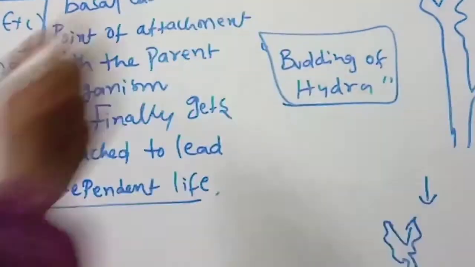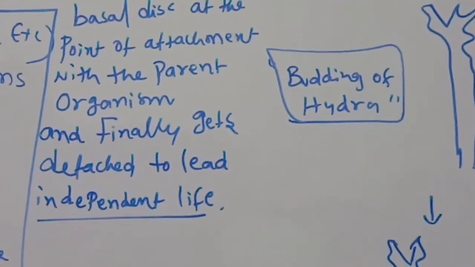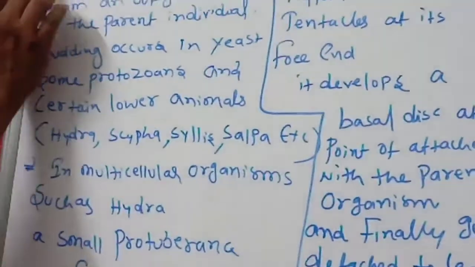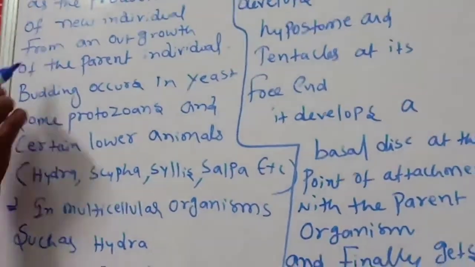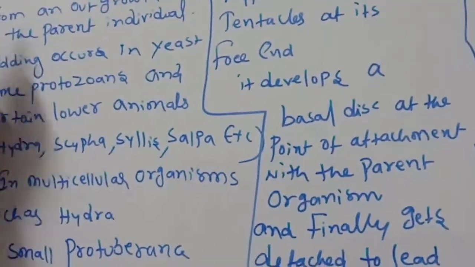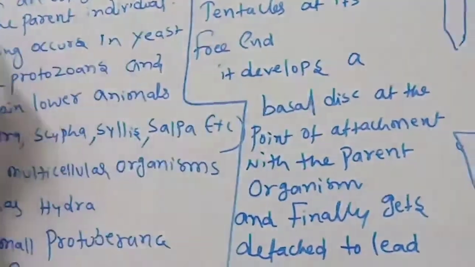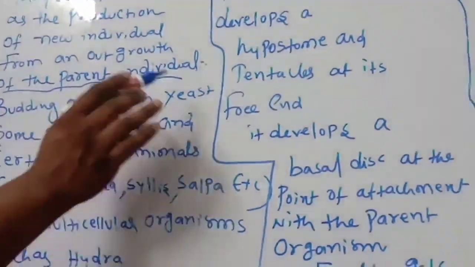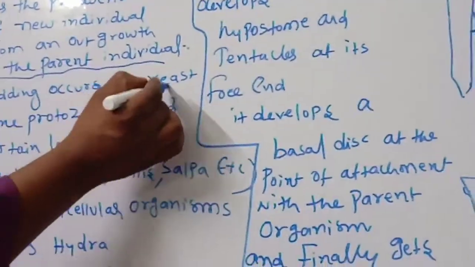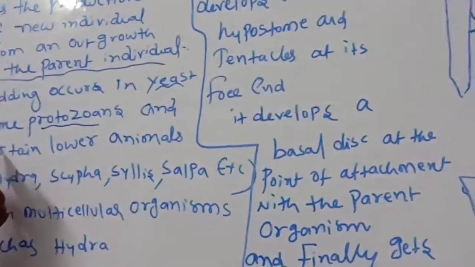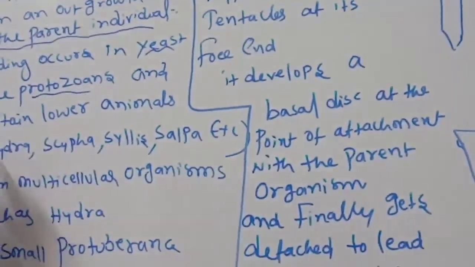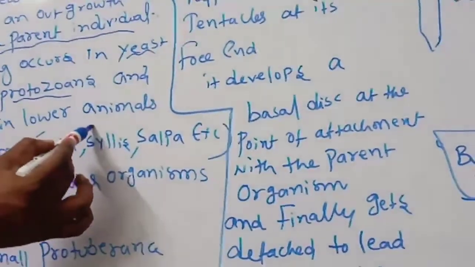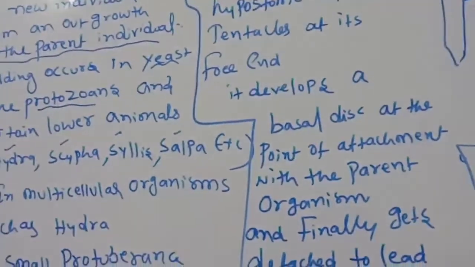Budding may be defined as the production of a new individual from an outgrowth of the parent individual. So, first point clear. Budding occurs in yeast, protozoans, and certain lower animals like Hydra, Scypha, Obelia, Salpa, etc.